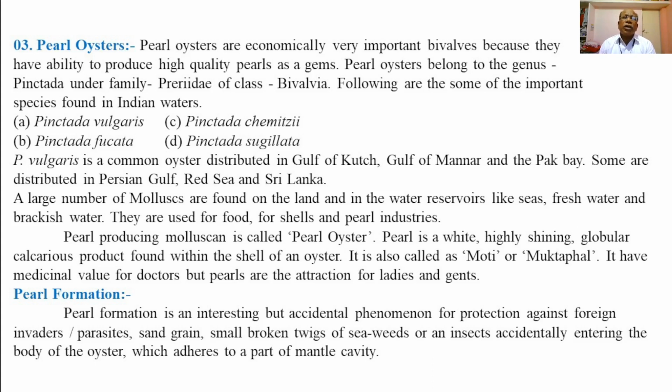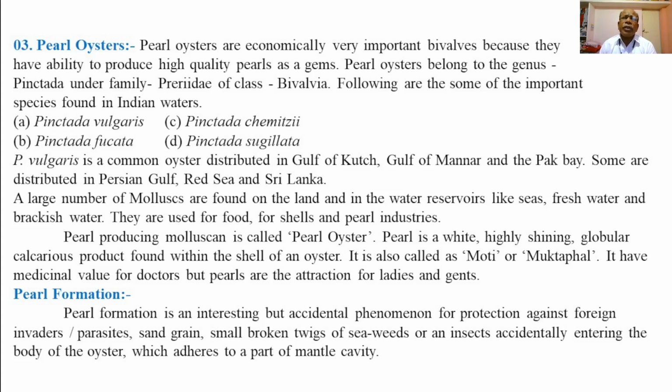Pearl oysters are economically very important bivalves because they have the ability to produce high quality pearls as gems. Pearl oysters belong to genus Pinctada under family Pteriidae of the class Bivalvia.